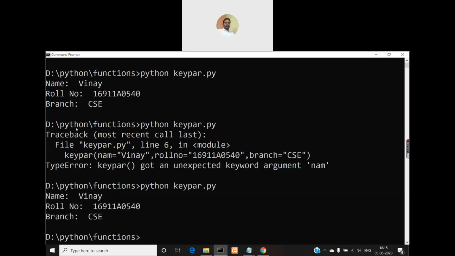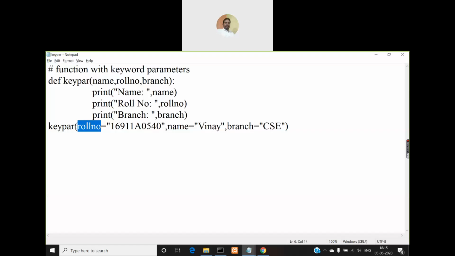Are you getting the output? Yes, you're getting it, right? So what you must understand is the order does not matter, only the keywords must be matching. There must be three keywords: name, roll number, branch.